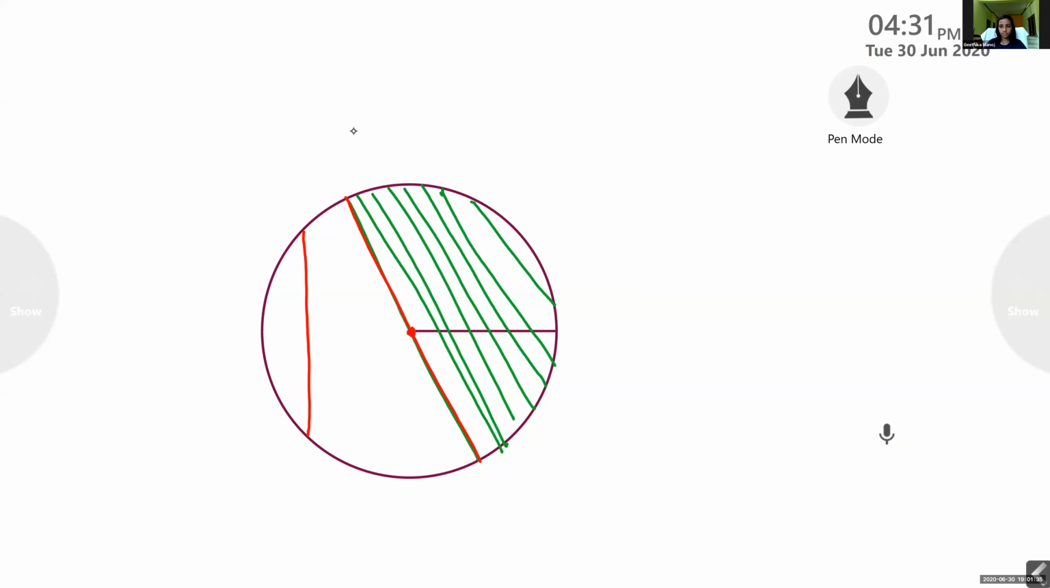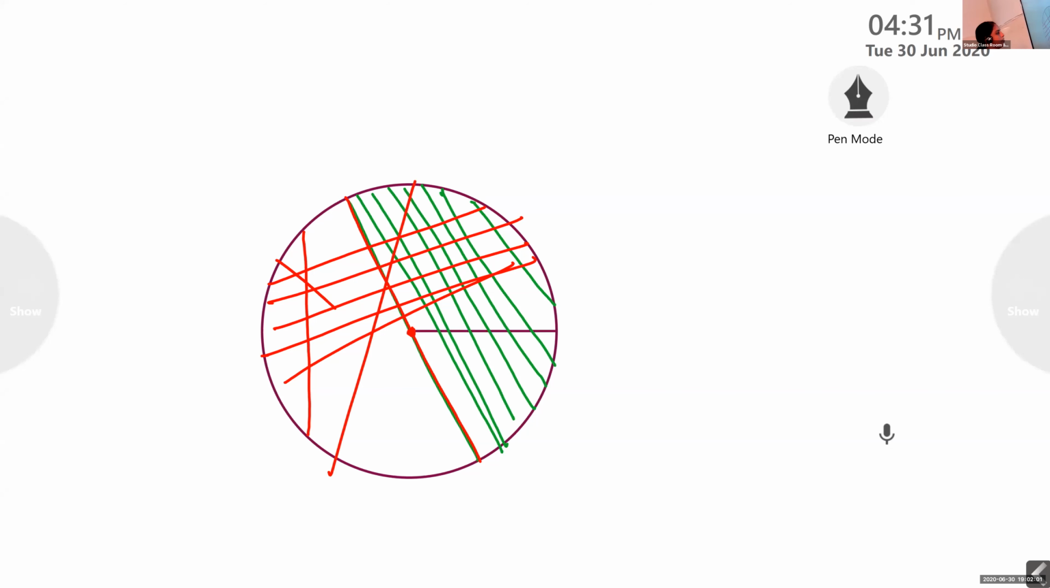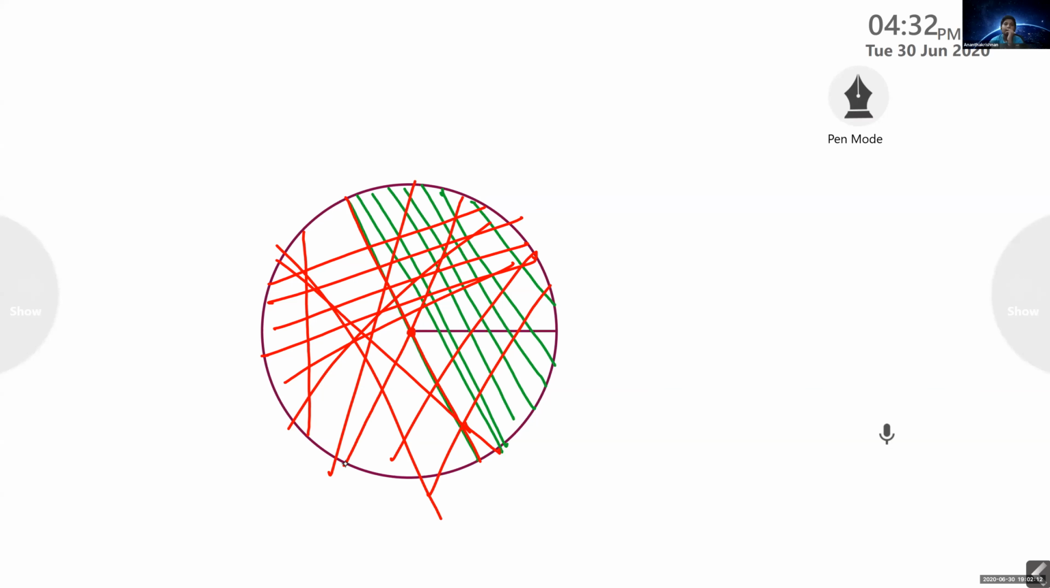Ma'am, can one chord pass through another chord? Yes, both can intersect. I can draw a chord like this. These are also chords. So of course, it will intersect. This is the doubt, no, Smriti? Yes, ma'am. So a chord you can draw anyway, but the chord which passes through the center is known as the diameter.